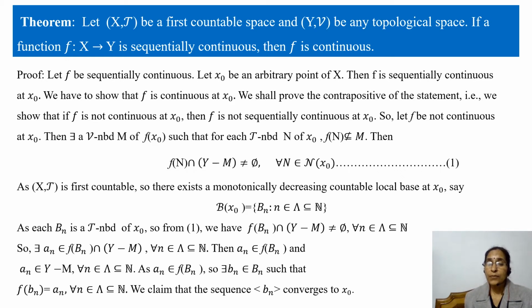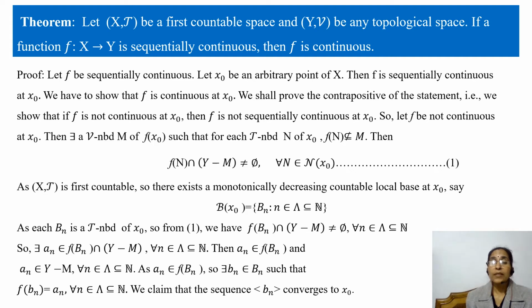As X is first countable, so by the previous theorem there exists a monotonically decreasing countable local base at x naught. Say B of x naught consists of sets B_n where n belongs to capital lambda, and capital lambda is a subset of the set of natural numbers.